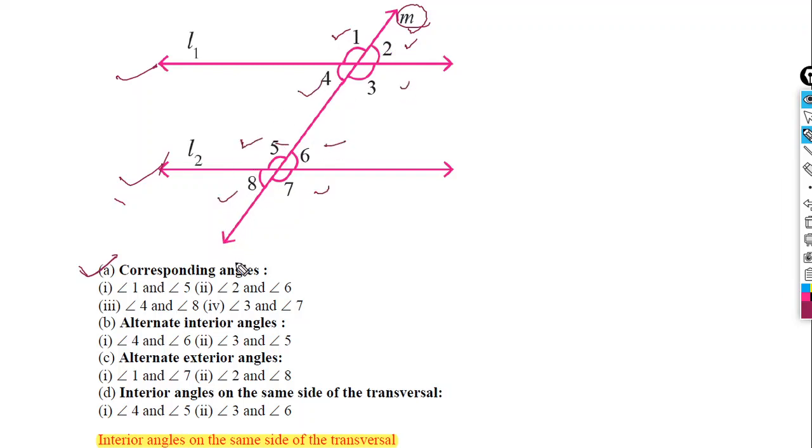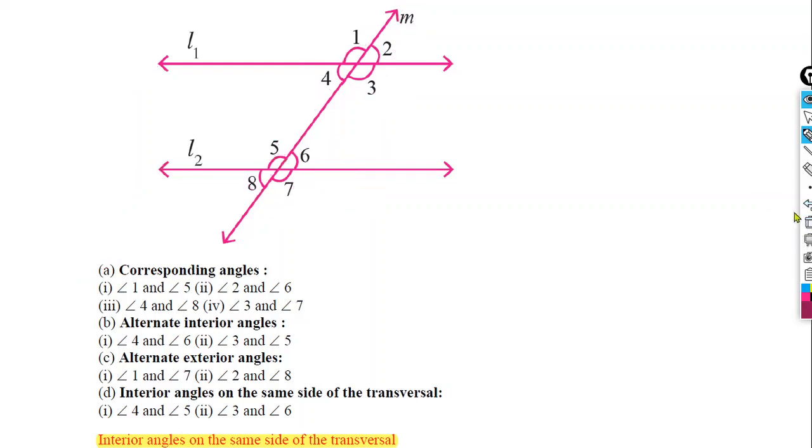So who are corresponding angles here? You know this from class 7. Okay. So here angle 1 and angle 5, they are corresponding angles. Yes, other corresponding angles are also here. Angle 4 and angle 8. Okay. Similarly, angle 2 and angle 6. Another pair, angle 3 and angle 7. Okay. So they are the pairs of corresponding angles.